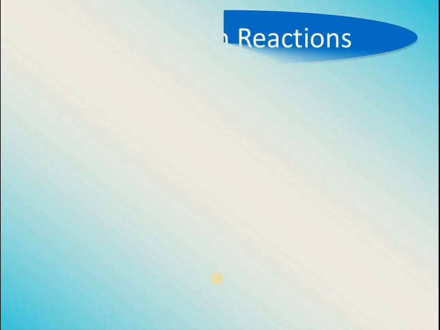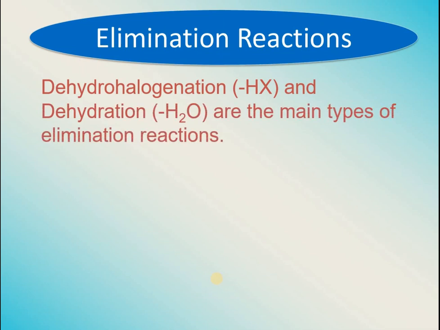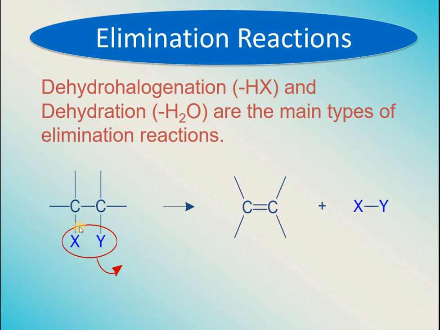For example, you have studied about dehydrohalogenation, you have studied about dehydration. These are also types of elimination reactions, in which from adjacent carbon atoms two molecules are eliminated. For example, you are familiar with this kind of reaction. This was studied in the preparation of alkenes.